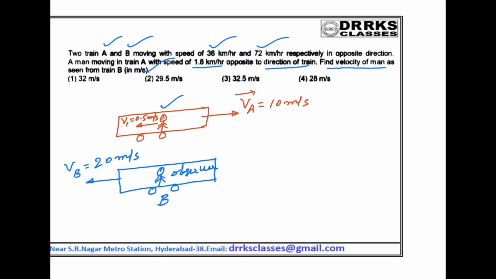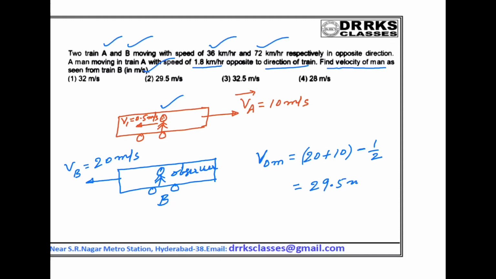Okay. So if you apply the relative velocity between the two trains, let us say the velocity of the man as observed by the observer is equal to, what is the relative velocity between the two? 20 plus 10. So the man is also moving in the direction of the observer who is in train B, so subtract that, minus half. So the velocity of that man as observed by the observer in train B is